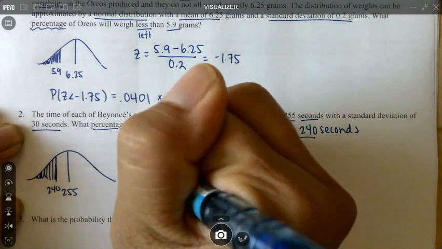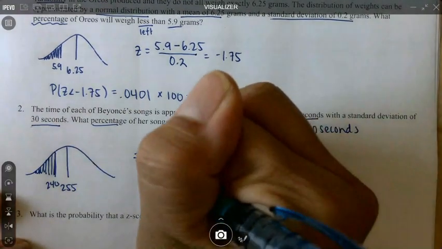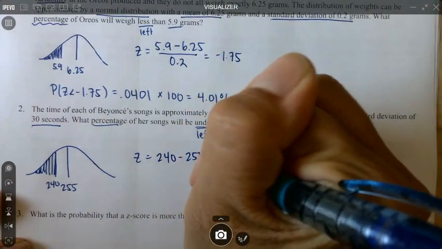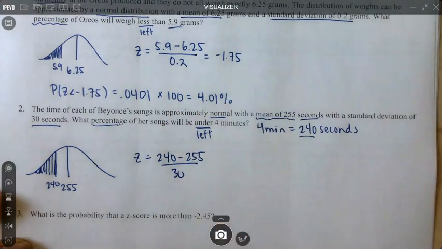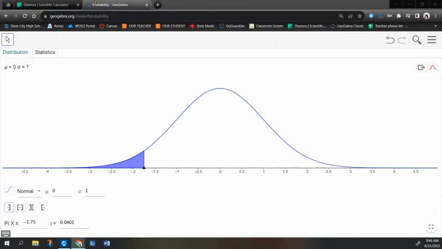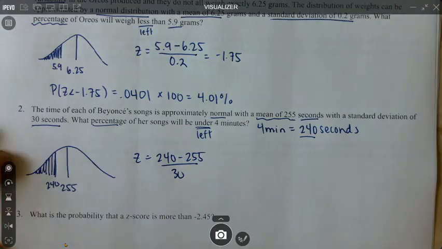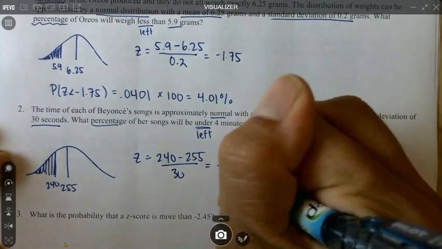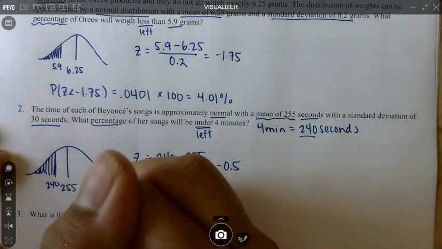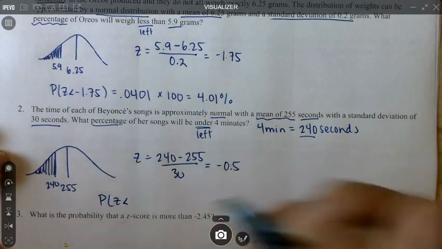So like the previous problem, we're going to find z. So it's going to be 240 minus 255 divided by 30. We get negative 0.5. Right, and then since we're looking for the area to the left, again, we're looking for less than.